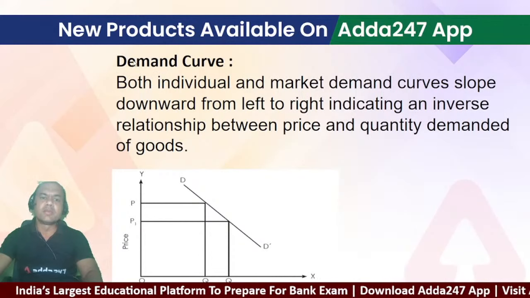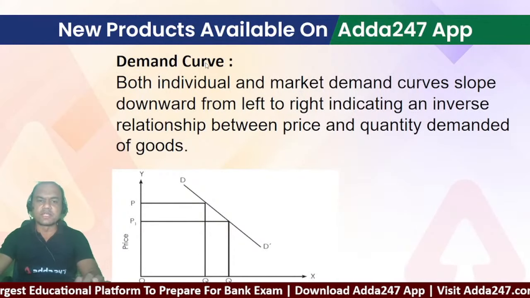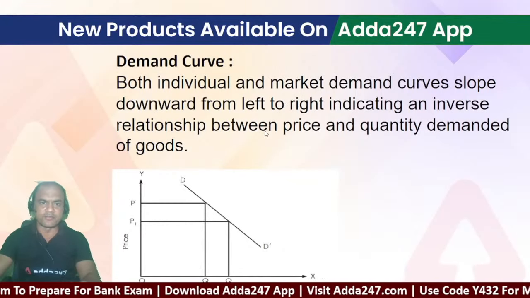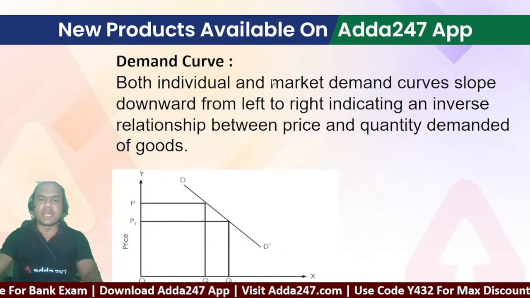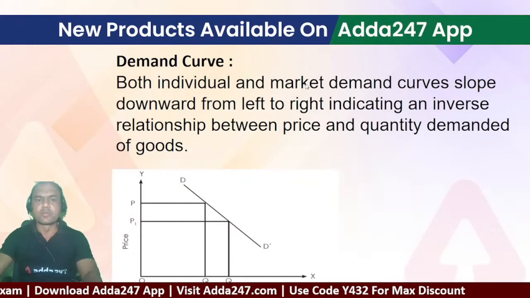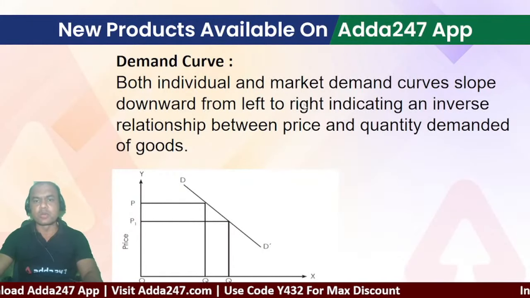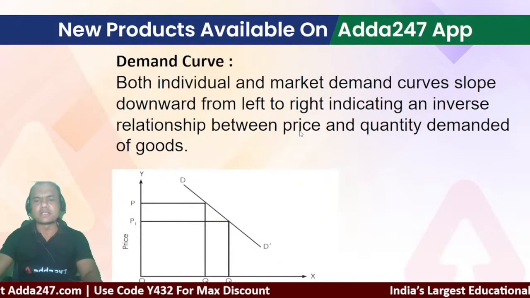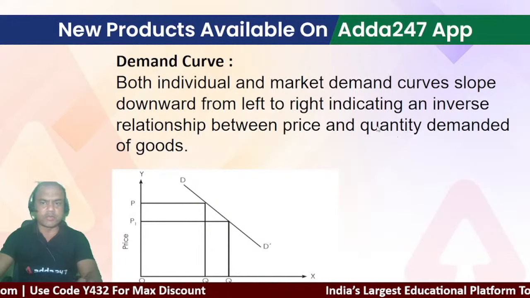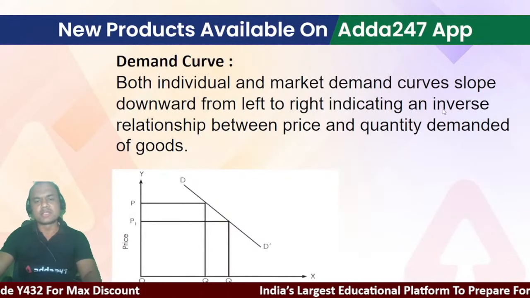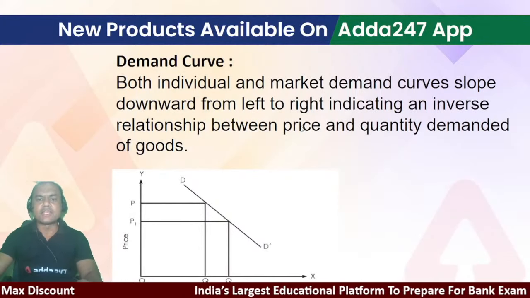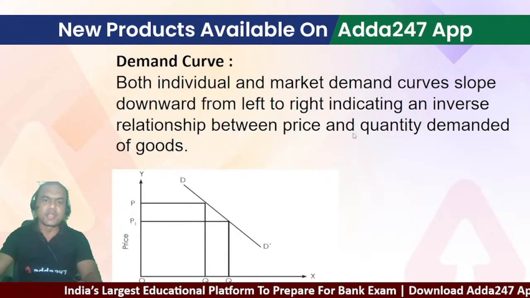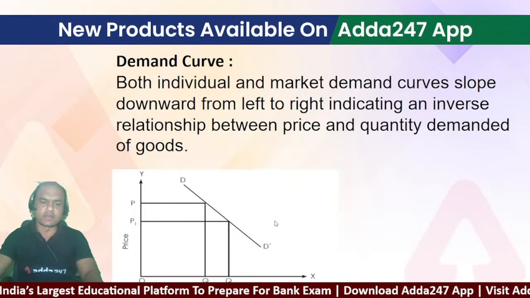Demand curve. Once you understand the law of demand, the demand curve is very easy to understand. Both individual and market demand curves slope downwards from left to right, indicating an inverse relationship between the price and the quantity demanded. Right? What was the law of demand? The law of demand stated that as the price increases, the quantity demanded decreases. So we'll see it over here on the graph.